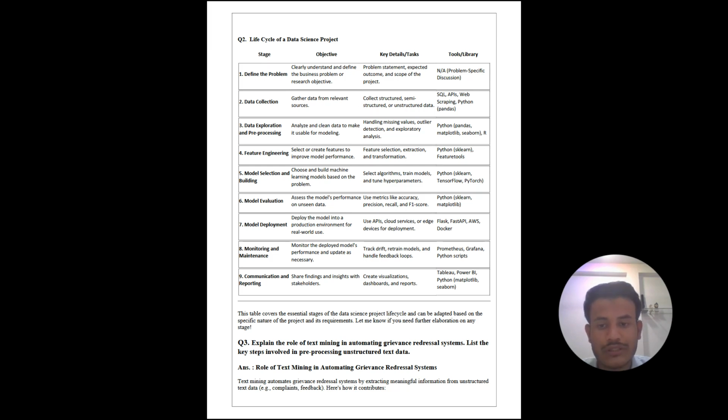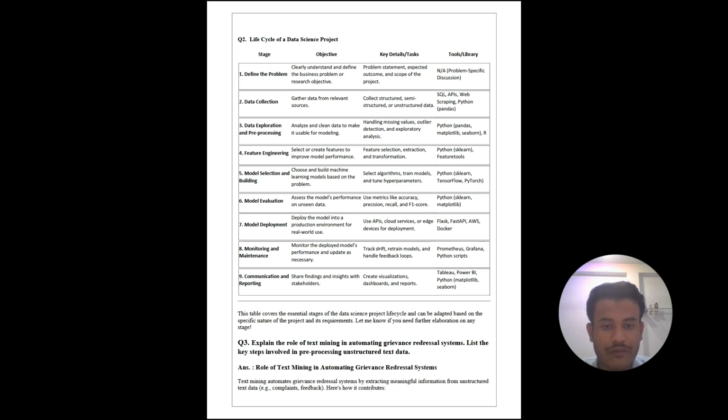Fifth is model selection and building. Choose and build a machine learning model based on the problem. Select algorithm, train models and tune hyperparameters. Python, sklearn, TensorFlow, PyTorch. Sixth is model evaluation. Assess the model's performance on unseen data. Use metrics like accuracy, precision, recall and F1 score. Python, sklearn, matplotlib. Seventh is model deployment. Deploy the model into a production environment for real-world use. Use APIs, cloud services or edge devices for deployment.